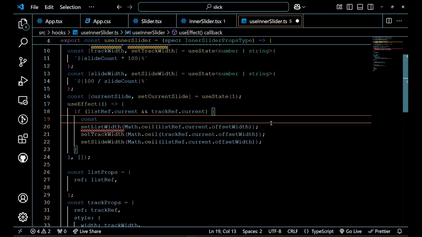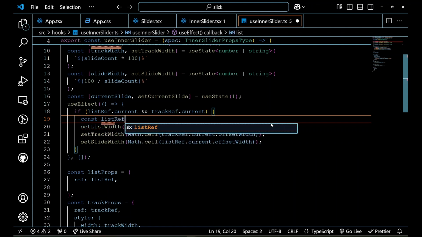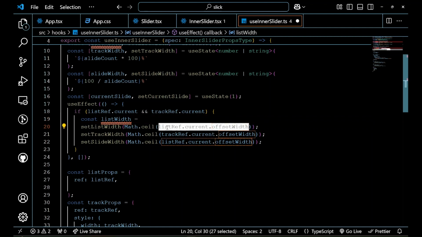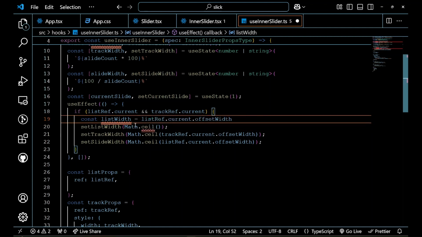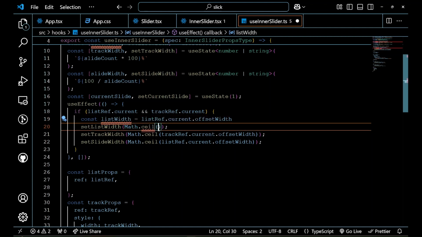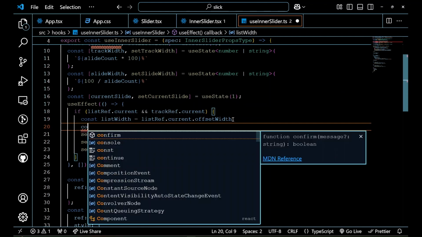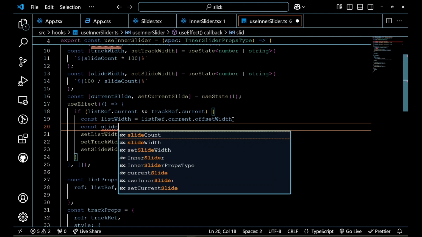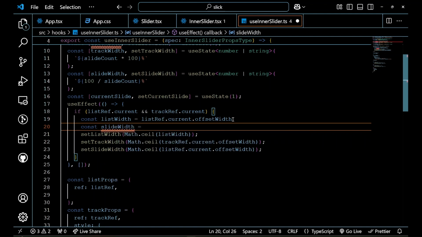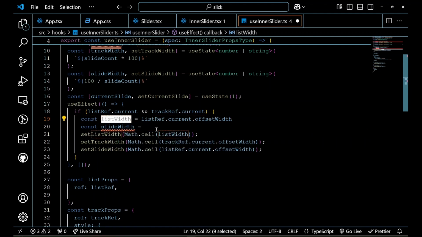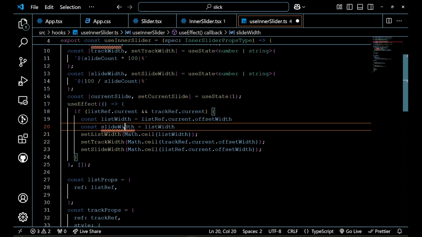Okay, let's make some refactor. List width. So that's basically this value, which is the offset width of our DOM. Then we can write our slide width, which is basically the same value as our list width for now.